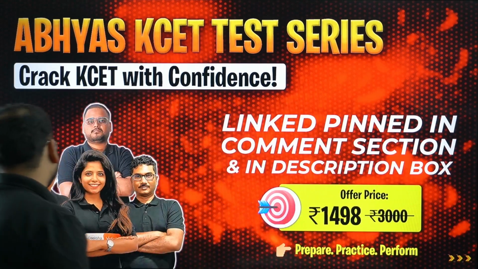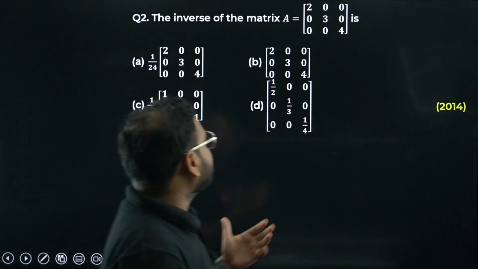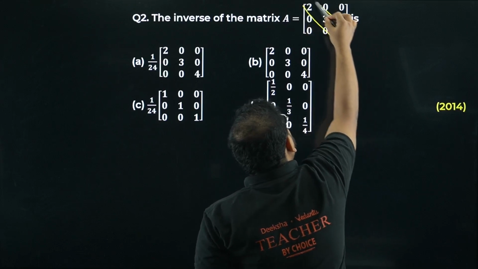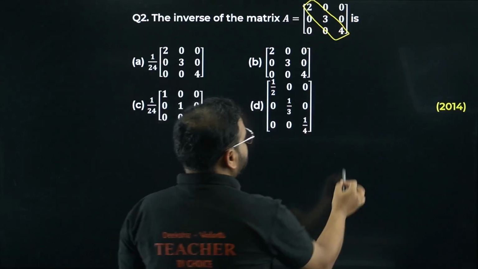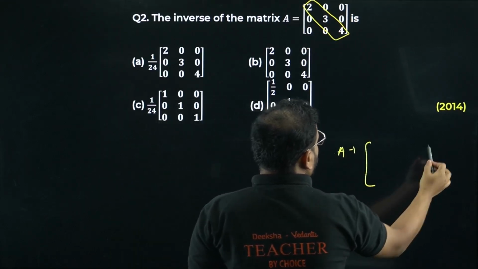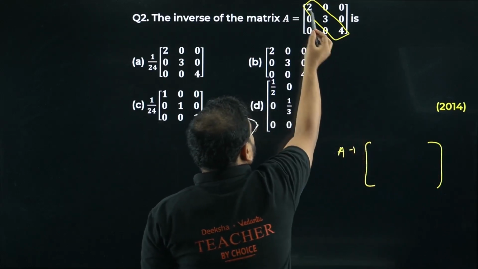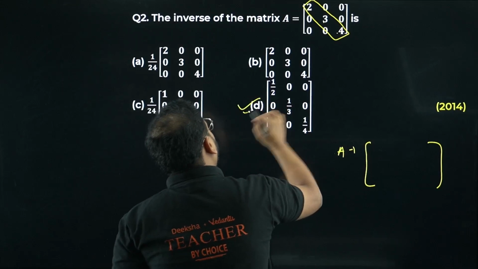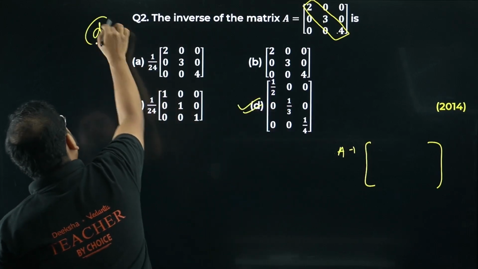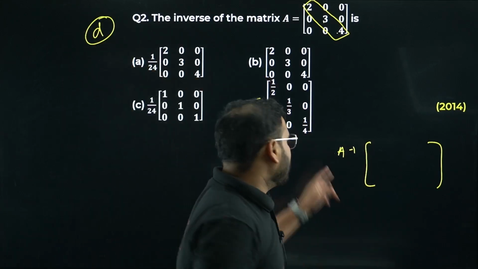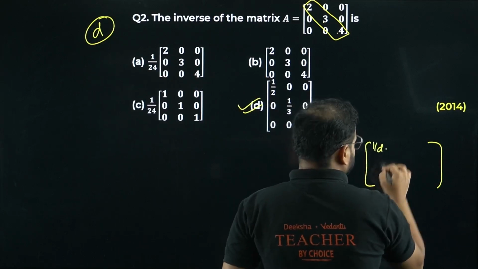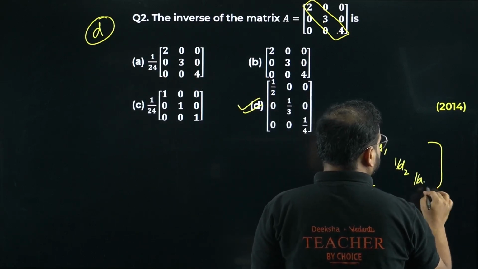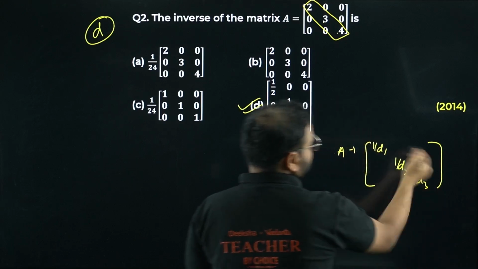Let's move on quickly to question number 2 now. So what we have is the inverse of the matrix A. We know that whenever you have only diagonal elements present in it, the inverse will be very simple. The rest of the elements are 0, and the diagonal will become 1 by 2, 1 by 3, 1 by 4. You can see, if you know the property, option D is right. You don't have to spend your time solving the question. It will become 1 by diagonal element 1, 1 by diagonal element 2, 1 by diagonal element 3, and the rest is all 0.